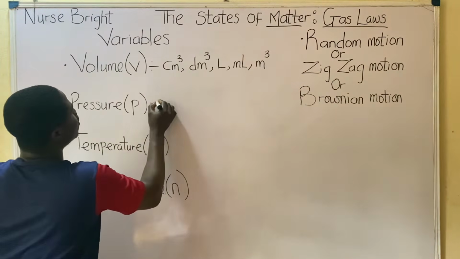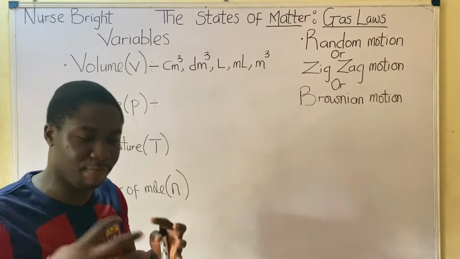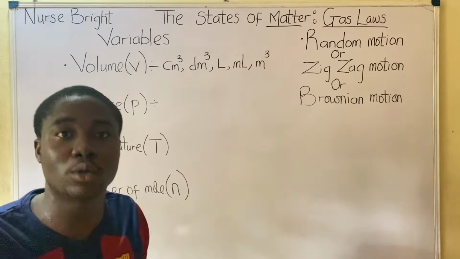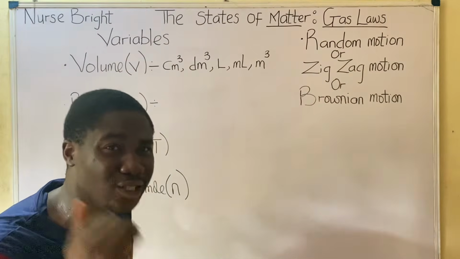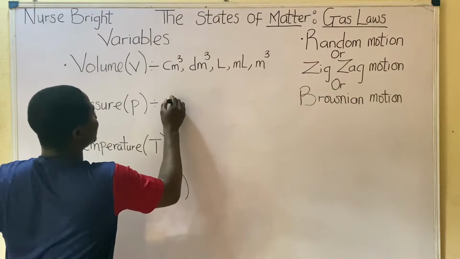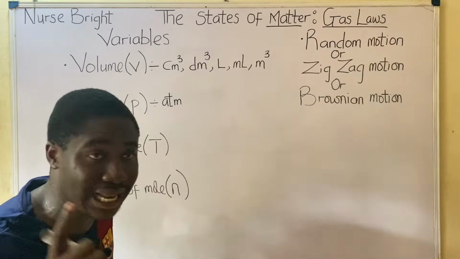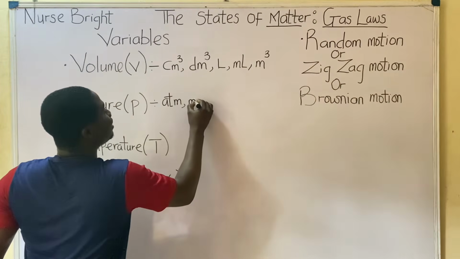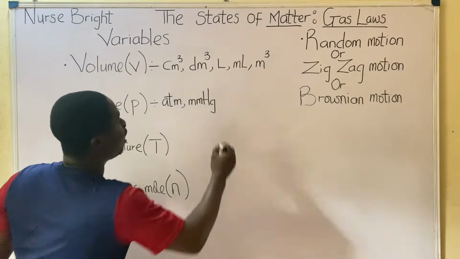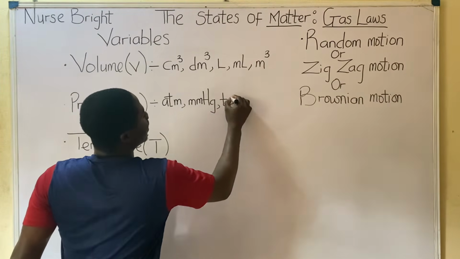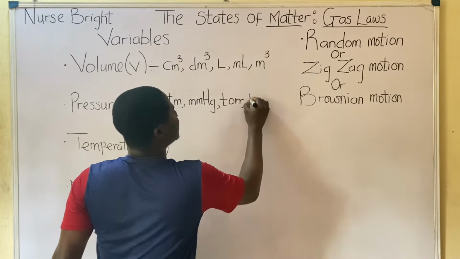We have various units to which pressure can be expressed as well. And what is pressure? Pressure is simply the force exerted by the walls of a container. But most importantly, we have to know the units to which pressure can be expressed, like number 1, ATM, which is atmosphere, not automated teller machine. We have another unit which we'll discuss exhaustively, which is mmHg, millimeters of mercury. Another possible unit is torr, which is torricelli. Another unit is bar.